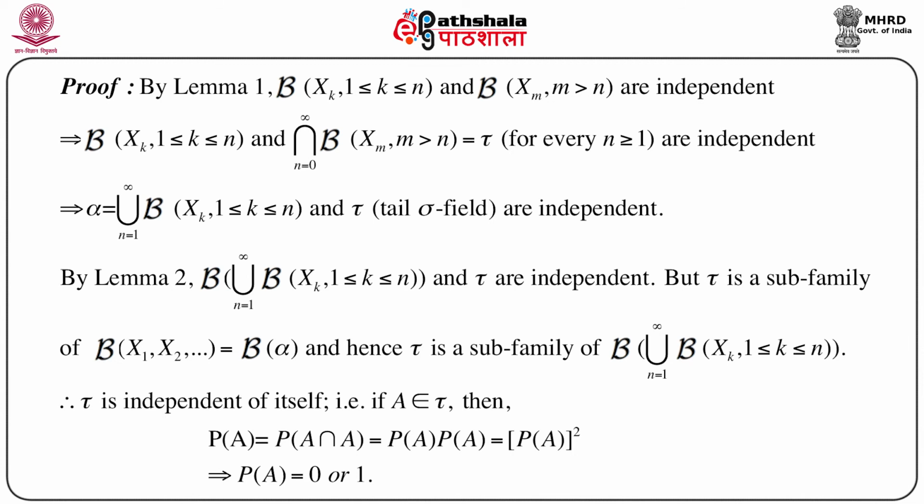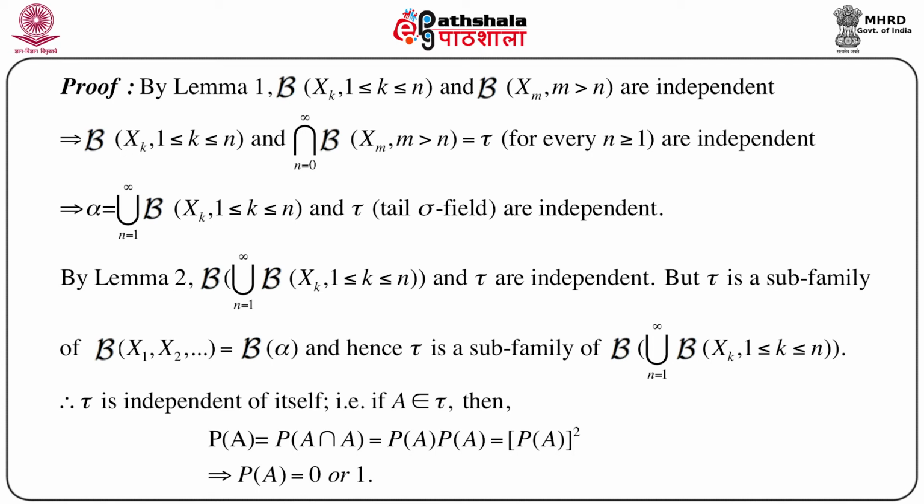Now by Lemma 1, it is immediately clear that the sigma field B generated by X_k, when k goes from 1 to n, and the sigma field B generated by X_m, m greater than n, are independent, because we have assumed that these random variables X_k are independent. So the collection up to n, the Borel sigma field generated by the random variables up to n, is completely independent of the sigma field generated by the variables after n, that is from n plus 1 onwards.